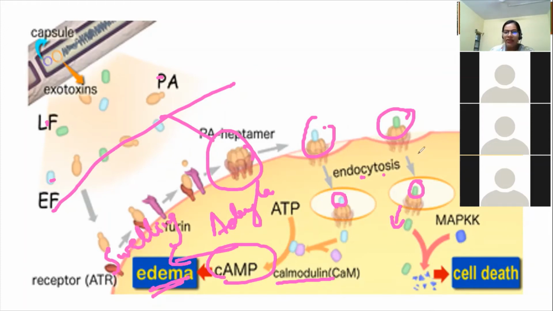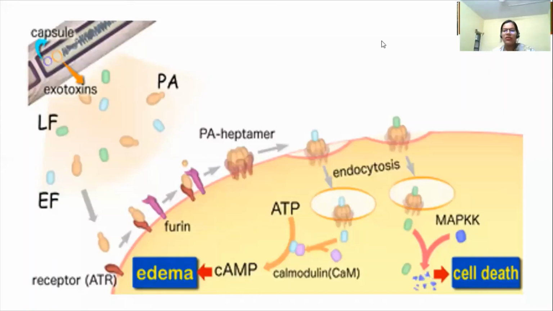Now, if it is a lethal factor, then it decreases the MAP kinase activity. When MAP kinase activity is decreased, all the cellular functions are stopped, and hence it leads to cell death. So finally, what is happening? Your anthrax toxin is killing the host cell. Eventually, you get all the infections, and as a human, you die. Okay, any more doubts over here? Okay, so that was all about the anthrax toxin.